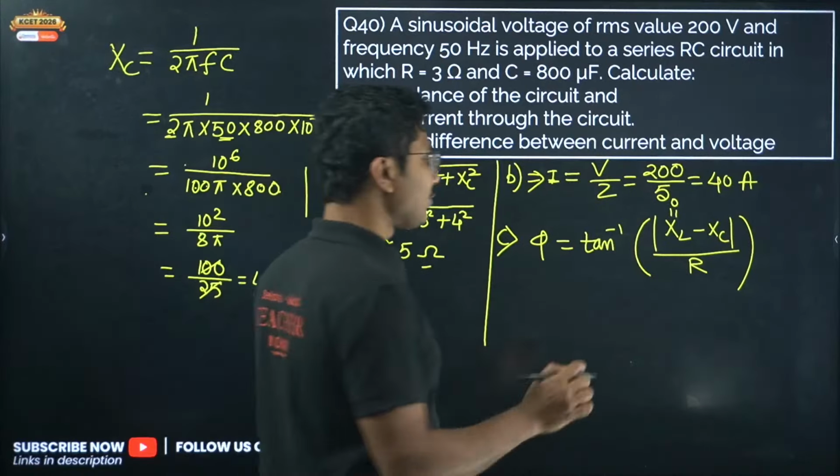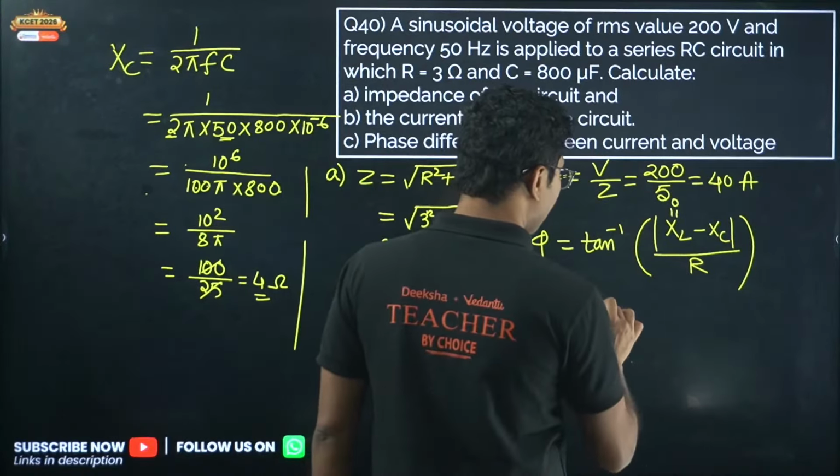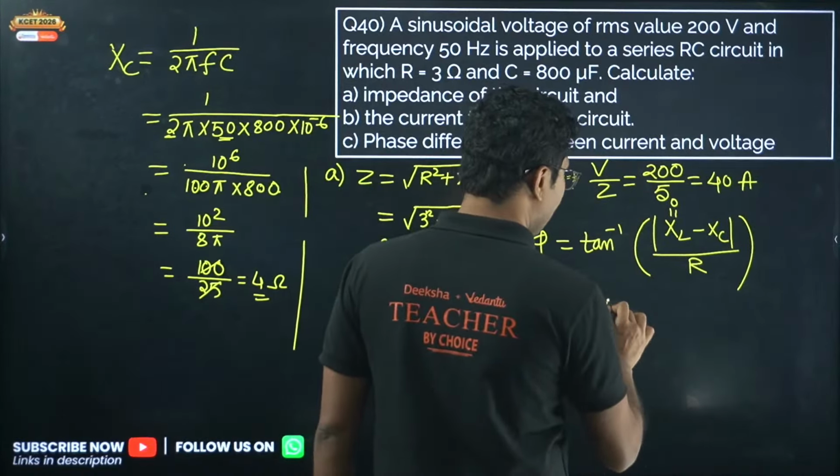Now again, as I mentioned, in many cases you will not be able to find the exact angle. In case you cannot, you can leave it in the tan inverse form. Here XL is 0, so the ratio is XC by R, which is 4 by 3, and tan inverse 4 by 3 is approximately 53 degrees. It is a standard angle.